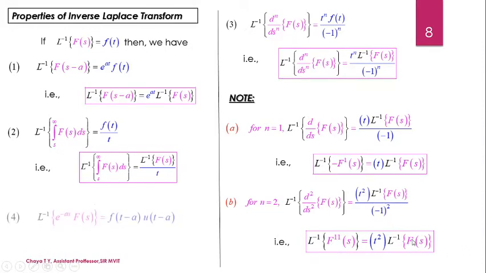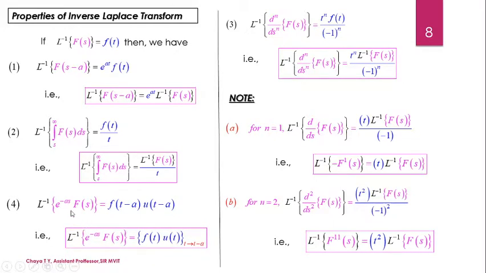Okay. Then what is the last property that we have? It is for the unit step function that we consider for Laplace transform. So Laplace inverse of any function where you have a product of the function f of s with an exponential term e power of minus as is given as f of t minus a into u of t minus a. Which can also be written as Laplace inverse of the product of exponential with the frequency domain function f of s is given by f of t into u of t, where t is replaced by t minus a.